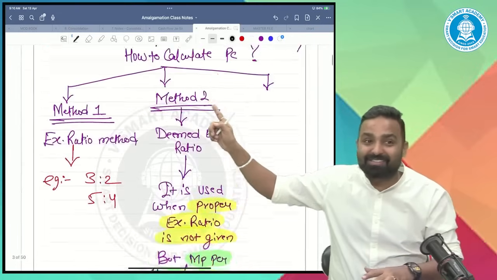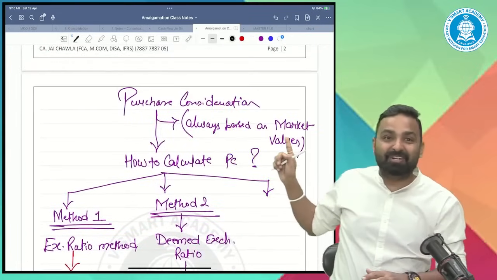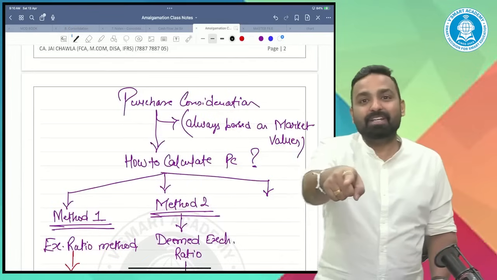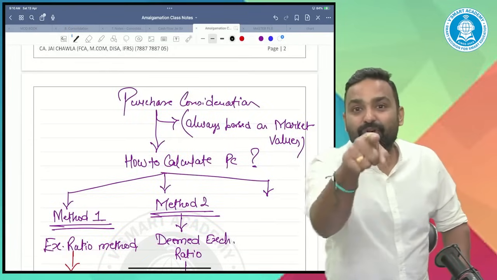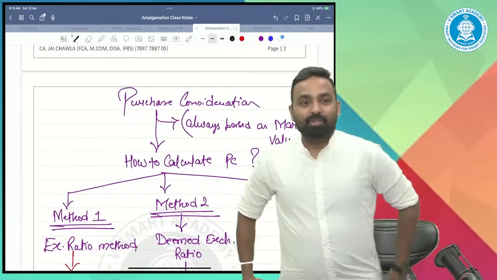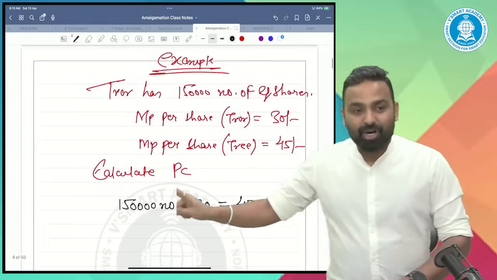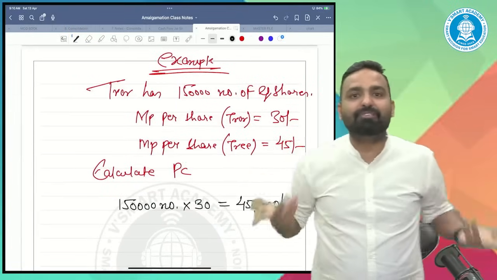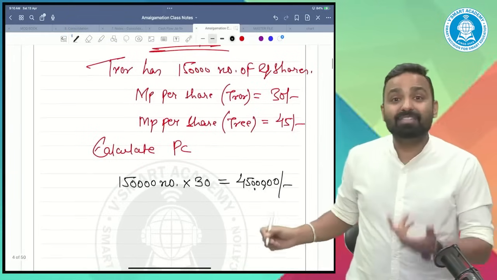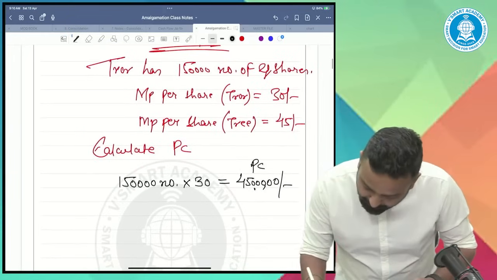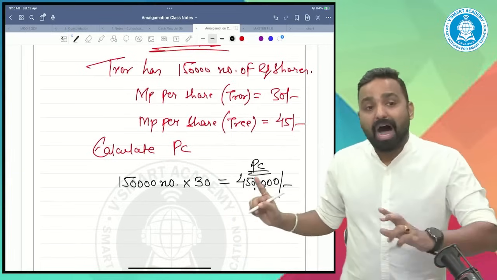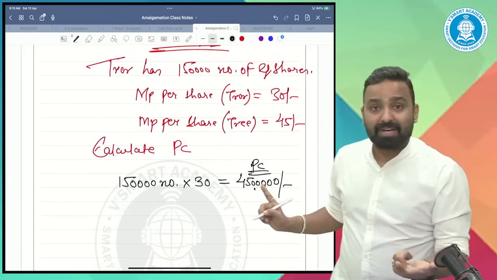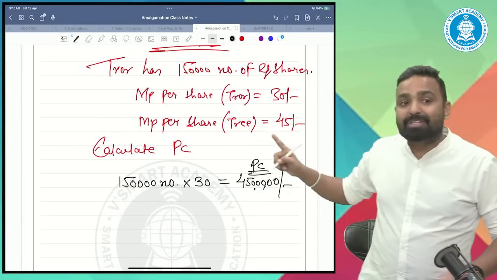I told you guys, PC is always based on market value. If I'm purchasing your company, I will look into the market value of your company. So logically, your company has a net worth value of 45 lakh, and I will give you 45 lakh rupees. It's a PC. Now, how will I discharge this 45 lakh? I may discharge it in cash, but my market price is also given.